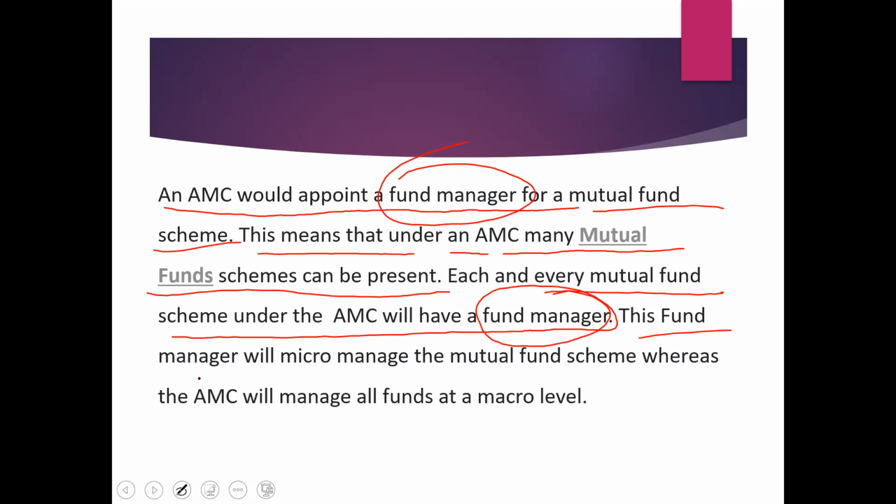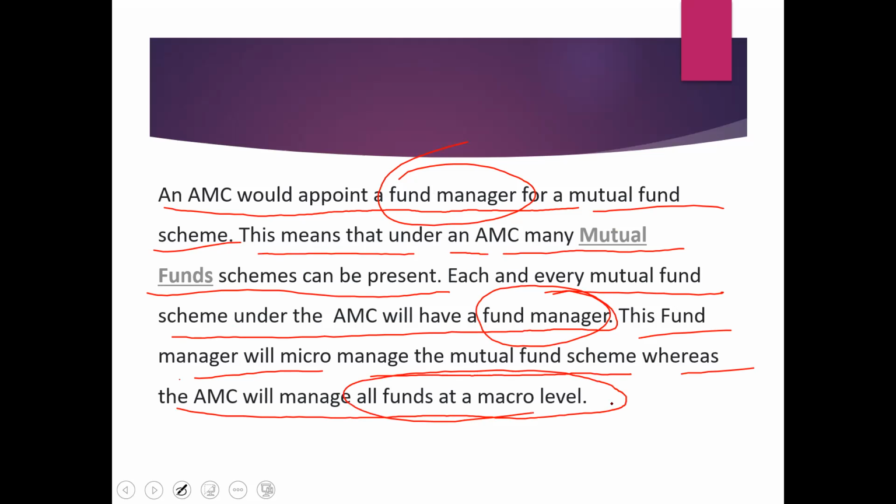This fund manager will micromanage the mutual fund scheme, whereas the AMC will manage all funds at a macro level. So, what is the duty of a fund manager? A fund manager manages only one type of mutual fund.